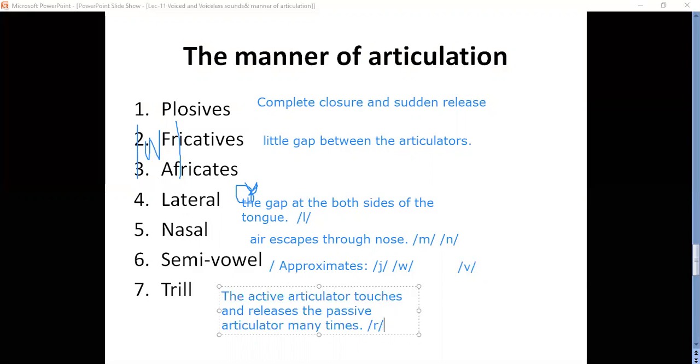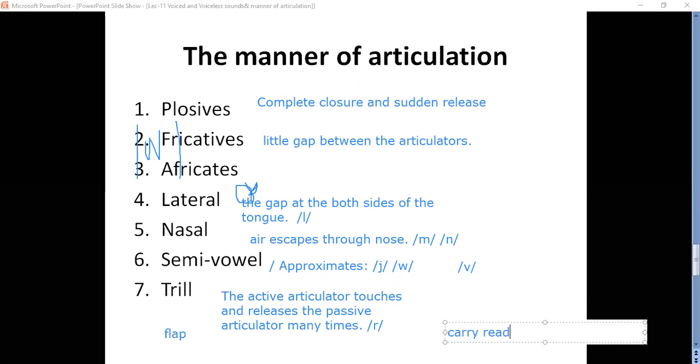Touching and releasing. Okay, that is called trill. For R, it can be a trill or it can be a flap also. Flap means, for example, a word like carry, father, carry, or to say reader, read. When you say read, it is not a trill, right? I'm not saying read with a trill, just a flap. Okay, carry.